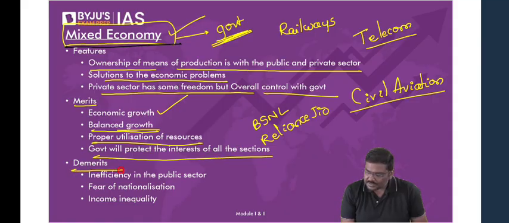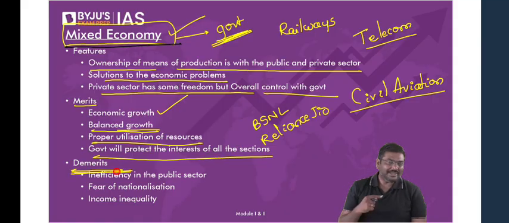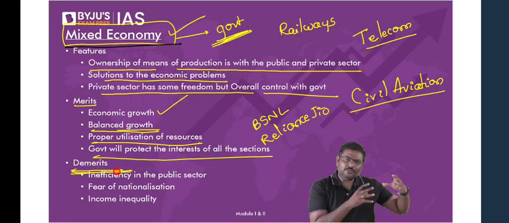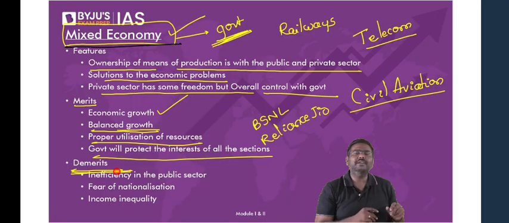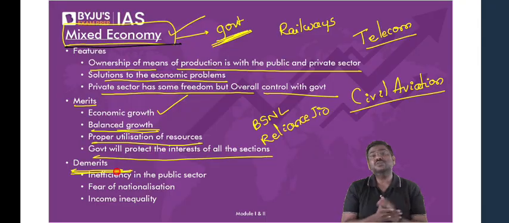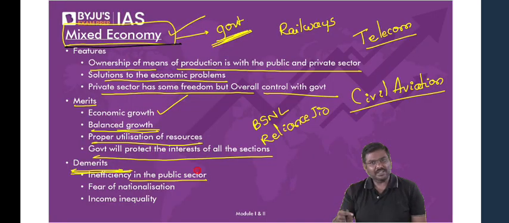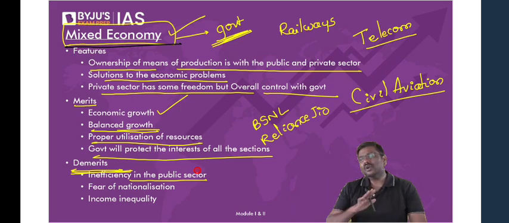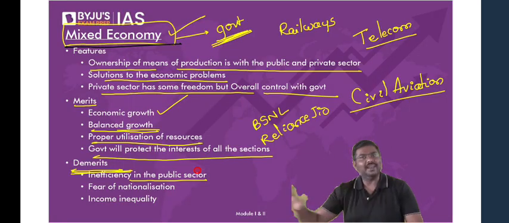Now, what are the concerns? What are the demerits of such a model? For example, India only. We are following a mixed economy right from 1948. So, what have been the concerns or issues related to this? One, public sector is given prominence because government is going to produce goods and services. But it's not guaranteed that the public sector, that is nothing but the companies owned by the government, will always work efficiently. There is no guarantee of it.